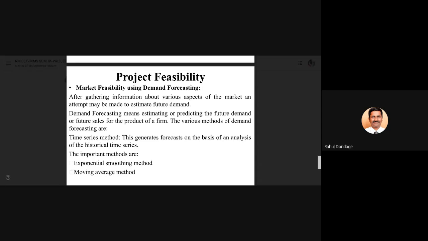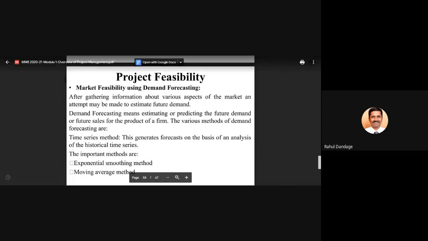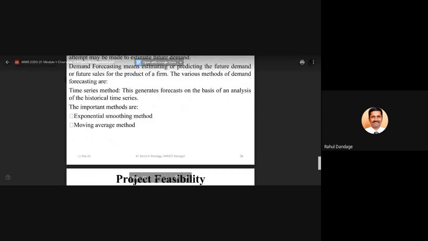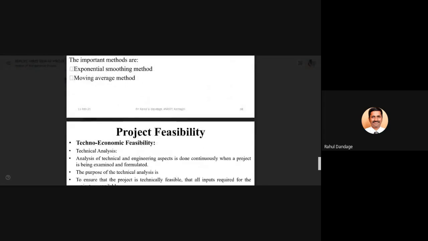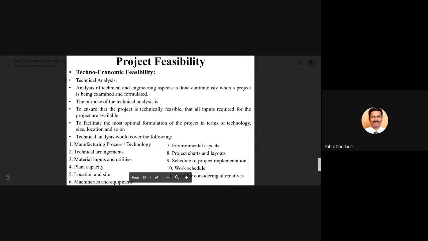So market feasibility will be determined by using quantitative methods, like doing this demand forecasting using certain standard methods of demand forecasting. Then techno-economic feasibility, as the word indicates, techno-economic. So technically and economically, we should check whether the project is feasible or not.